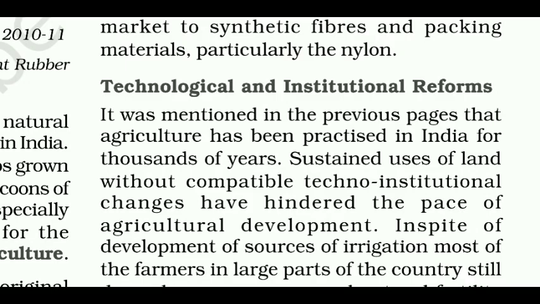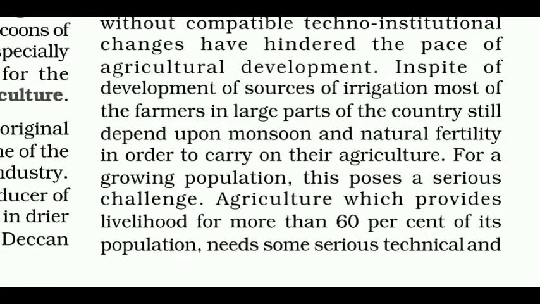Now, technological and institutional reforms. It was mentioned in the previous pages that agriculture has been practiced in India for thousands of years. Sustained usage of land without compatible techno-institutional changes has hindered the pace of agricultural development. In spite of development of sources of irrigation, most of the farmers in large parts of the country still depend upon monsoon and natural fertility in order to carry on their agriculture. For a growing population, this poses a serious challenge.